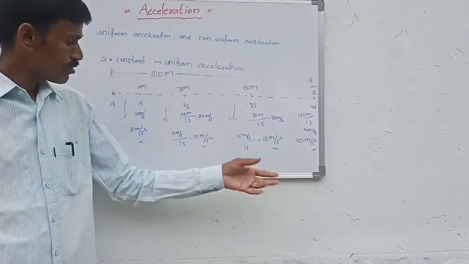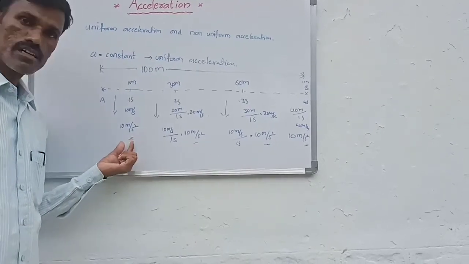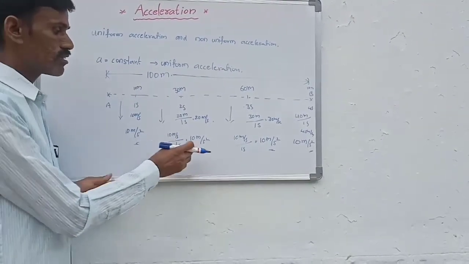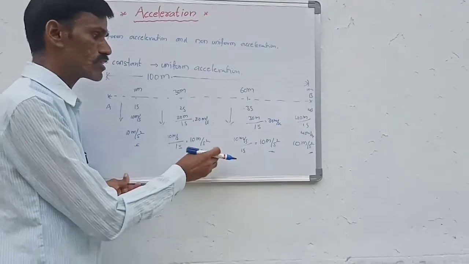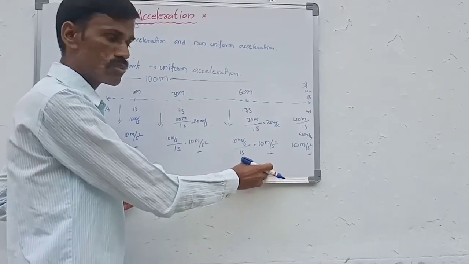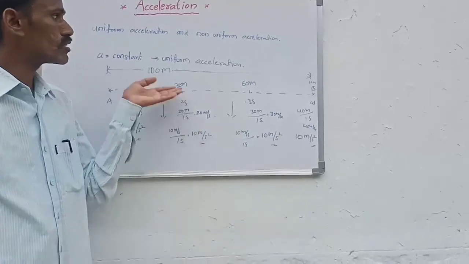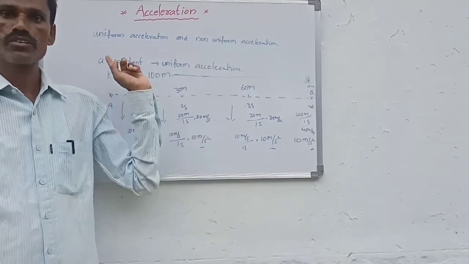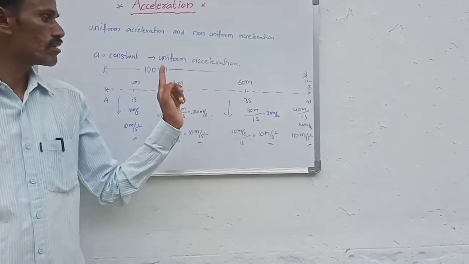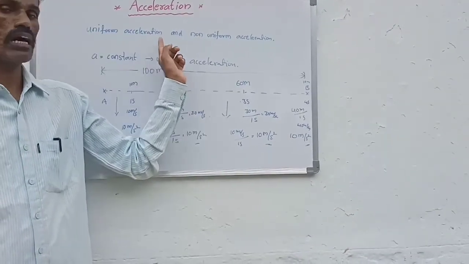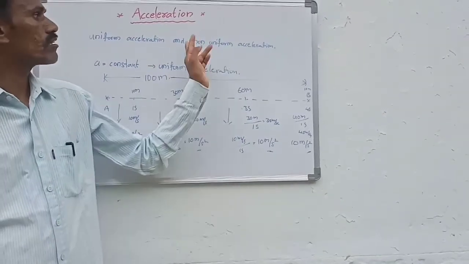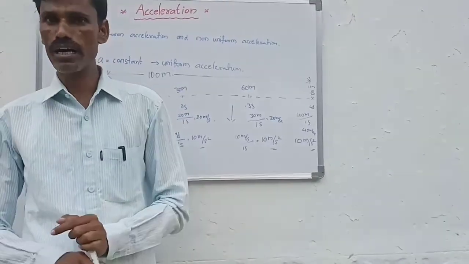Other than this, if the acceleration varies, for example here 10 meter per second square, here 15 meter per second square, then 10, then 15, then 30 meter per second square, then the motion is called non-uniform acceleration. Whenever the acceleration is constant throughout the motion, such motions are called uniform acceleration motion. If the acceleration is not constant, then the motion is called a non-uniform acceleration motion.